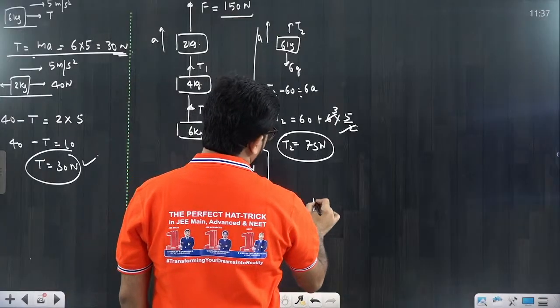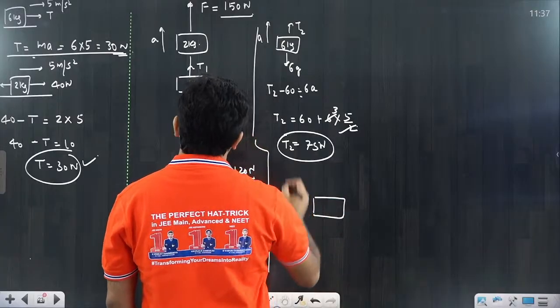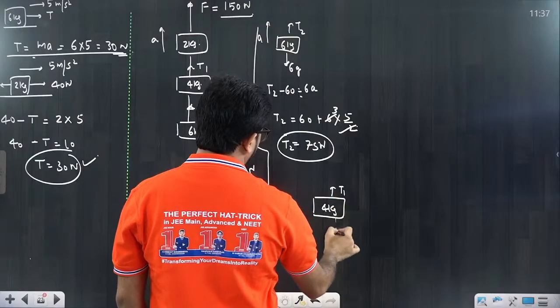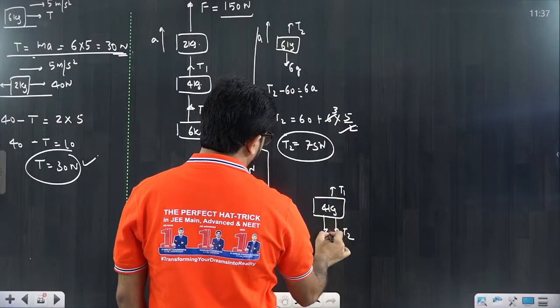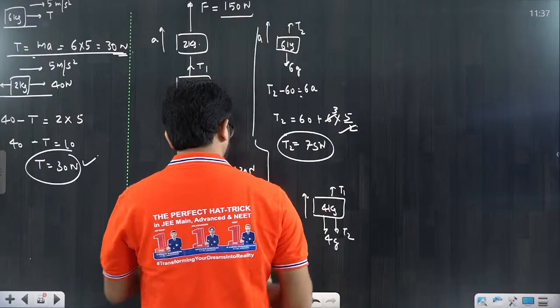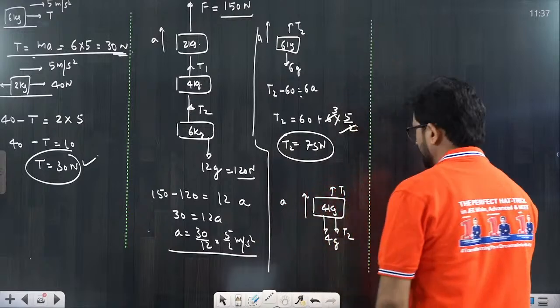So suppose you are making an FBD of the 4 kg block. Upward force is T1, downward force is T2, and one more force is 4g. But it is moving upward with the acceleration a, so definitely the upward forces would be more. So you will put it, sir, T1